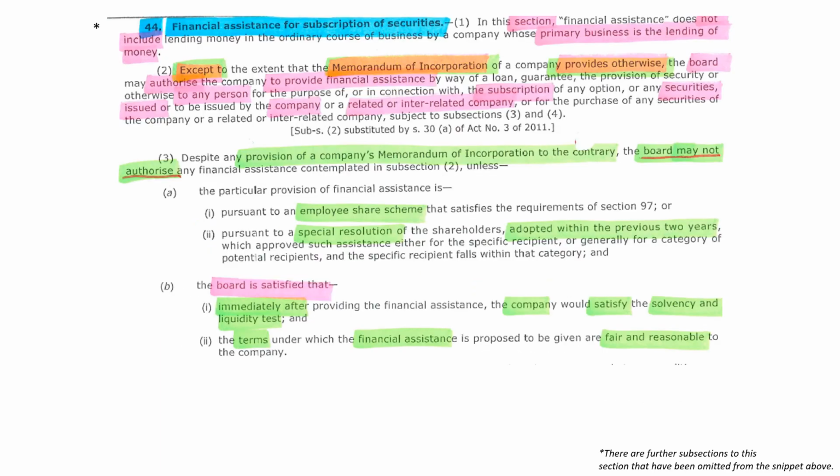Financial assistance, for example, a loan, guarantee, provision or security, may be provided to any person to buy securities in the company or a related company, provided that all conditions and restrictions in respect of granting financial assistance as set out in the MOI are adhered to. The board must be satisfied that, firstly, the company would satisfy liquidity and solvency tests immediately after providing the financial assistance. Secondly, that the terms of the financial assistance provided must be fair and reasonable.